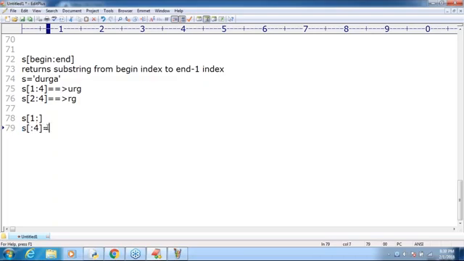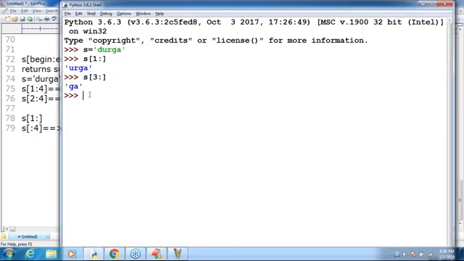What is the answer we are going to get now? Beginning of the string to n minus 1. N minus 1 means 4 minus 1, 3. 0, 1, 2, 3. DURG. Correct or not? Let me take S of colon 4. That's all. DURG. Clear? Can you please confirm?